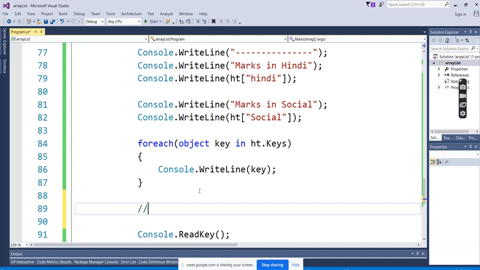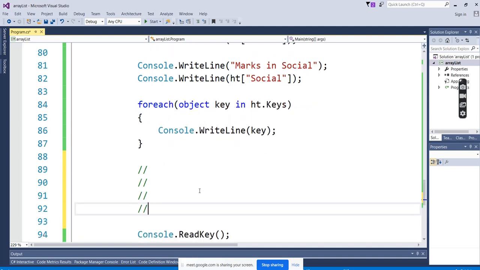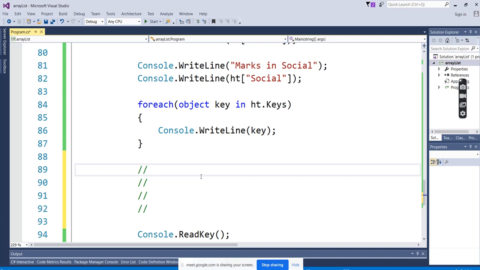Till then, it's not coming in sequential order because internally it is converting into the hash table, storing in the hashing keys. So it's an object. How does the object have properties? The object has a property called get hash code.